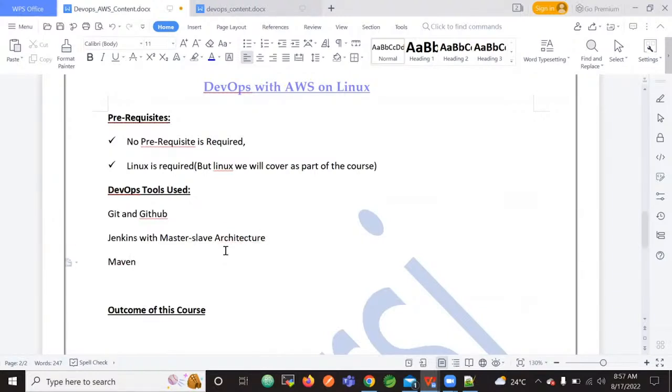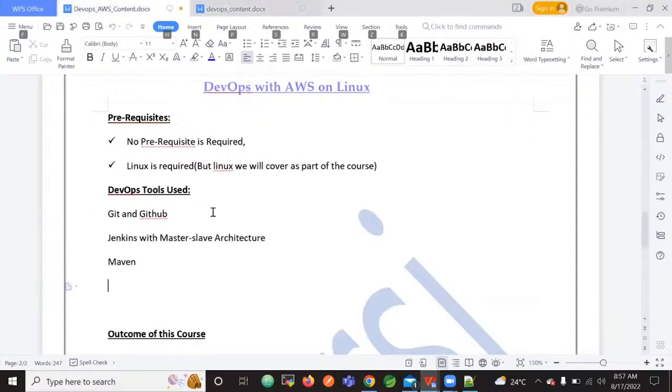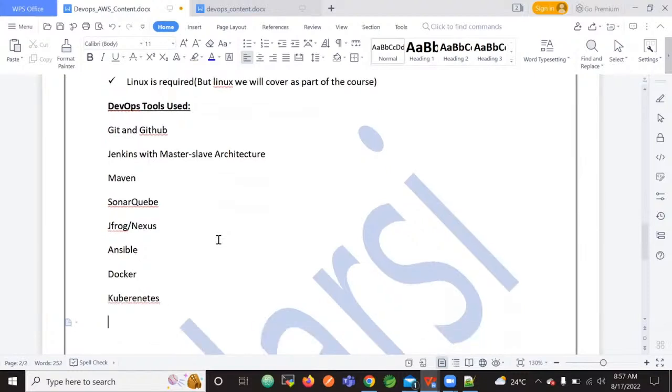Then Maven, then SonarQube, then JFrog or Nexus Artifactory. Then Ansible. Then Docker. Then Kubernetes. Then Grafana and Prometheus.